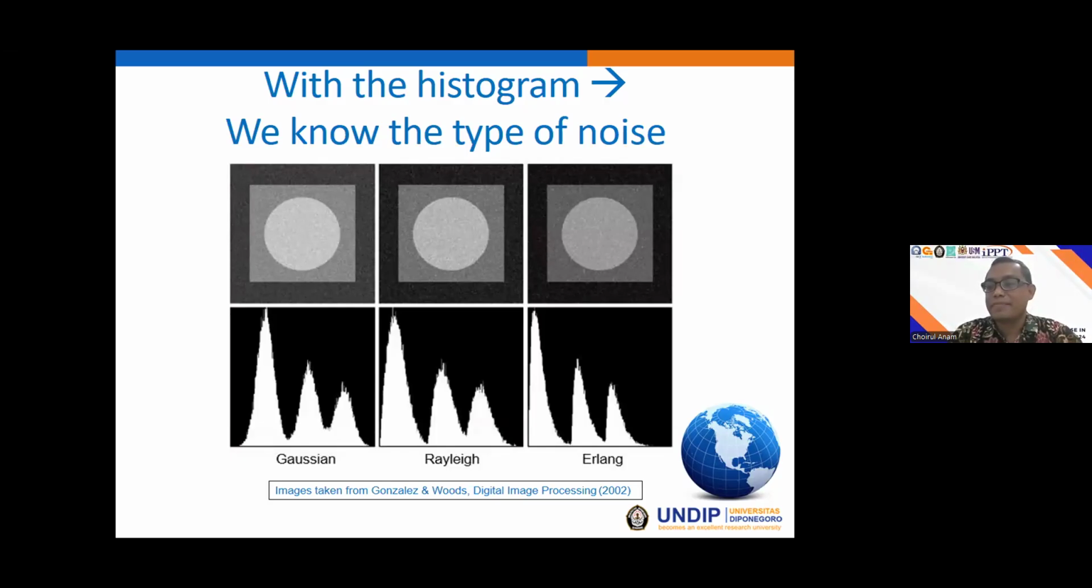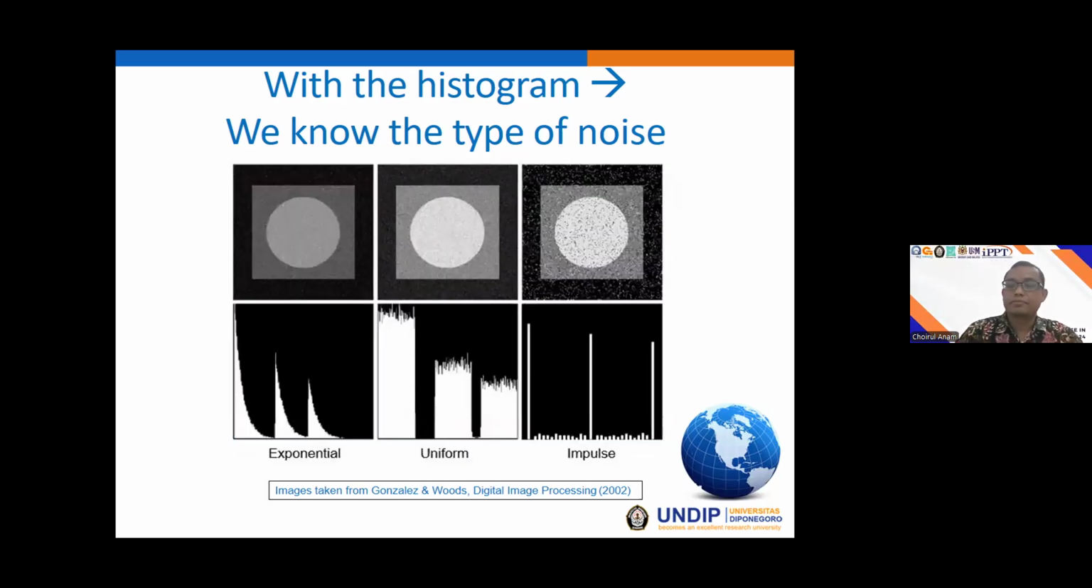But for CT, I think using filtered back projection, the CT number will follow the Gaussian distribution. But I don't know if we use iterative reconstruction or deep learning reconstruction, maybe they do not follow the Gaussian histogram. Maybe, but we can evaluate using our study. This is another, exponential, uniform, impulse, and so on.